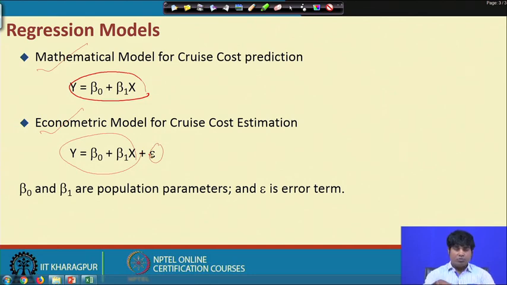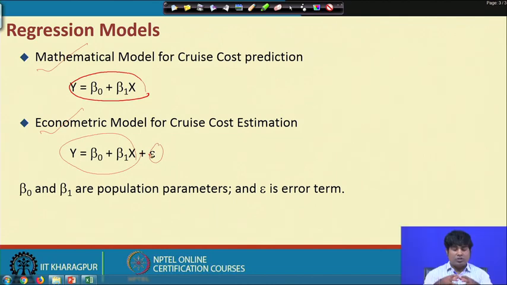So, the difference between the two models, the mathematical model and the econometric model, is that in the mathematical model there is no involvement of error terms, and in econometric modeling there is involvement of the error term. The process of econometric modeling is to check the level of the error term, whether it is 0 or not 0. If not 0, to what extent it will affect the system or the modeling. So, the whole process of econometric analysis is about how to minimize the error terms, so that the model will be very good and accuracy comes into the picture.